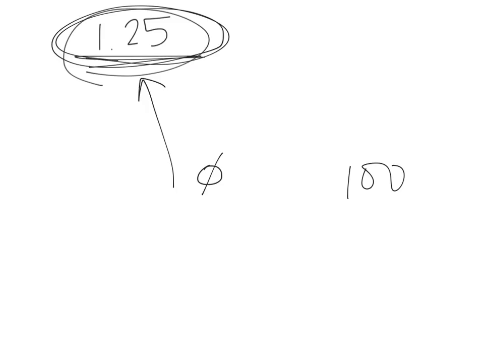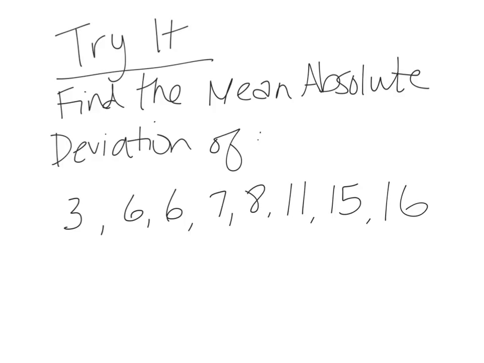Alright, we're going to have 2 days of this, so if it didn't make sense, don't worry. Just remember the steps. Write down the steps. And then tomorrow we will talk more about why this is important and how we can use it in real life. Alright, let me give you a try it, and then I'll let you go. Okay, find the mean absolute deviation of 3, 6, 6, 7, 8, 11, 15, and 16. And yes, you may use a calculator.